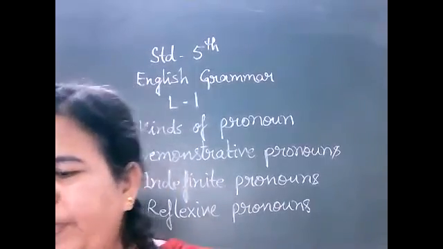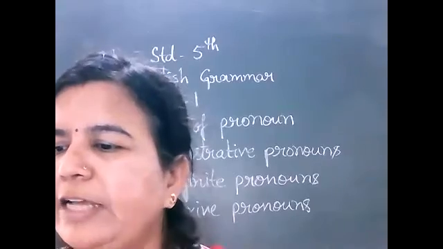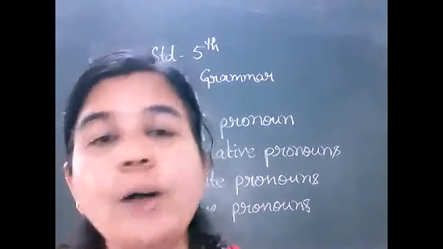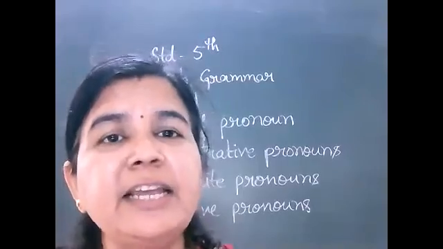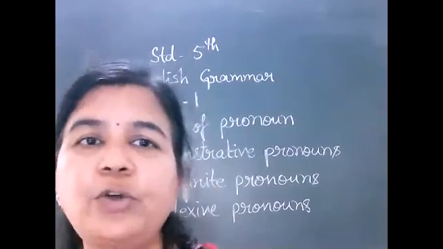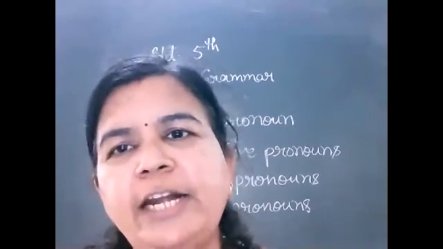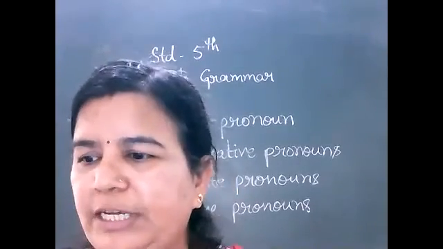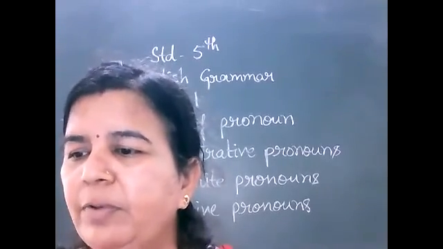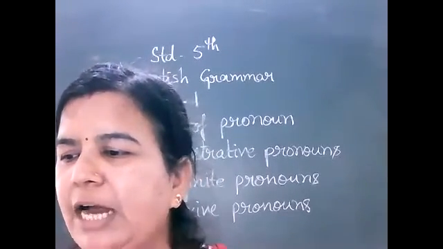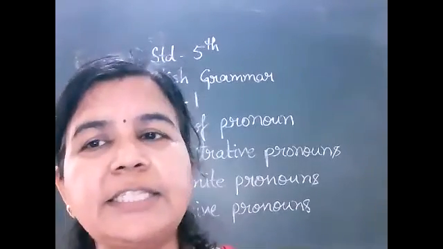Okay. And now page number 6. Reflexive pronouns are used as the object. Do you know what an object is? In a sentence, first you write the subject, then the verb, then the object. So reflexive pronouns are used as the object of a verb when the subject and the object are the same person.